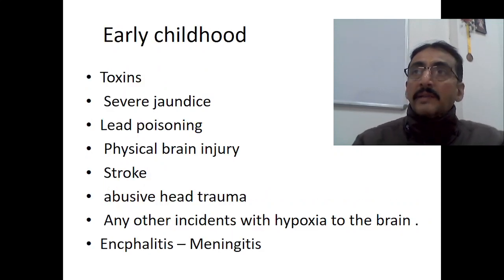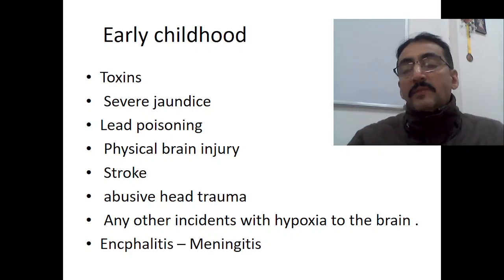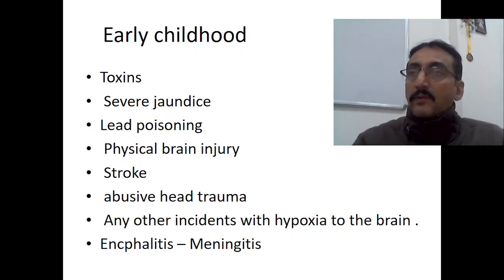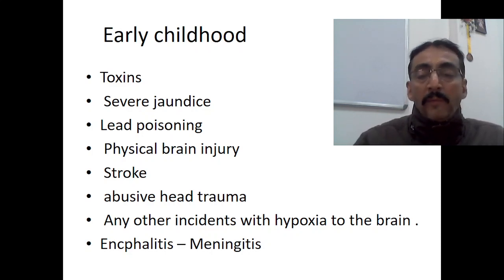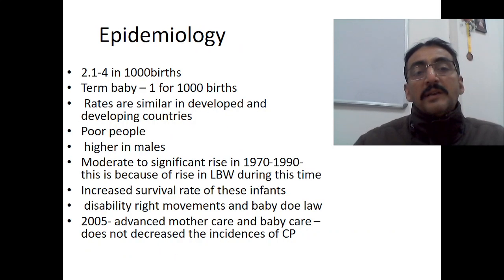Now, in early childhood, if there is cerebral palsy, the most common cause is that there is no perinatal history, no antenatal history, no birth history, but in early childhood, something may lead to cerebral palsy after birth. Some toxins may cause cerebral palsy. Severe jaundice may cause cerebral palsy. Lead poisoning is one of the leading causes. Physical brain injury can cause cerebral palsy. A stroke, then abusive head trauma, then any other incident which causes hypoxia to the brain, encephalitis or meningitis. So these are some of the common causes in the early childhood period.